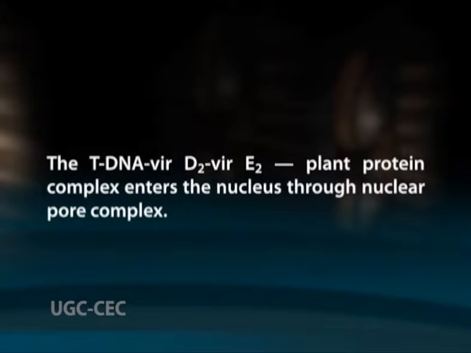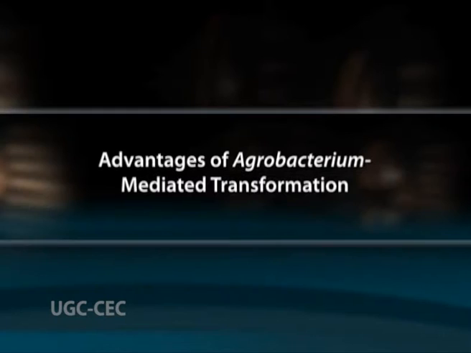The tDNA, Vir-D2, Vir-E2 and plant protein complex enters the nucleus through the nuclear pore complex. Within the nucleus, the tDNA gets integrated into the plant chromosome through a process referred to as illegitimate recombination. This is different from homologous recombination as it does not depend on sequence similarity.